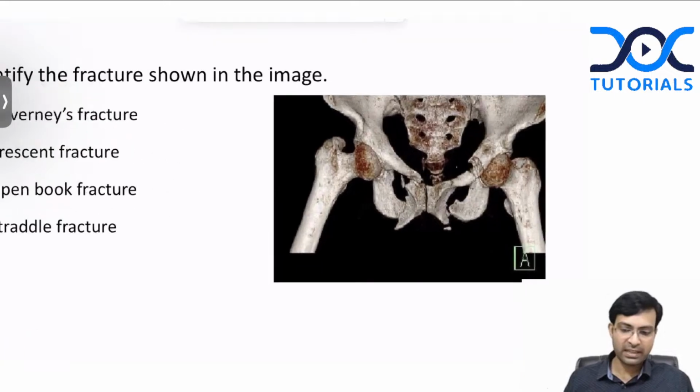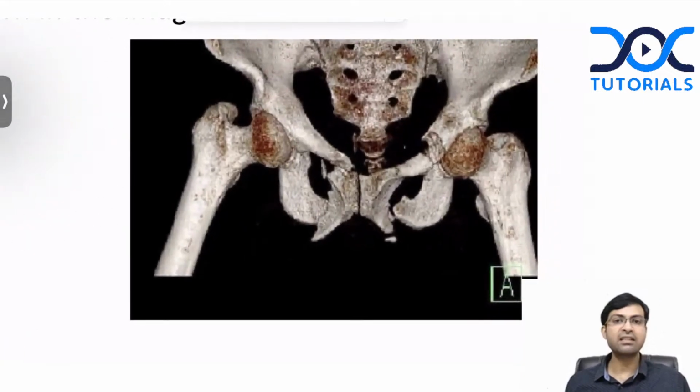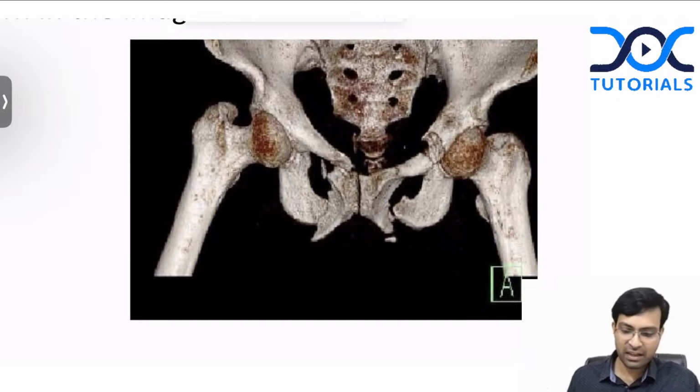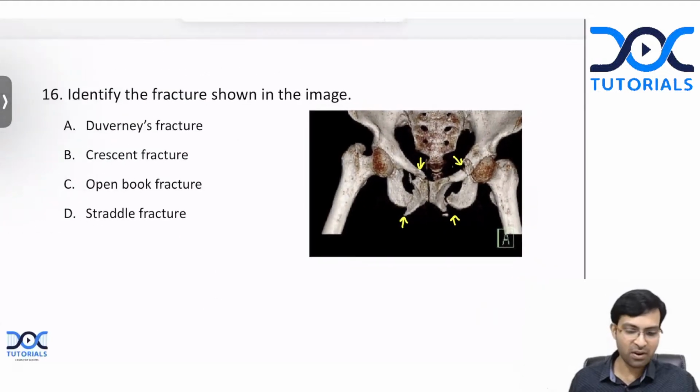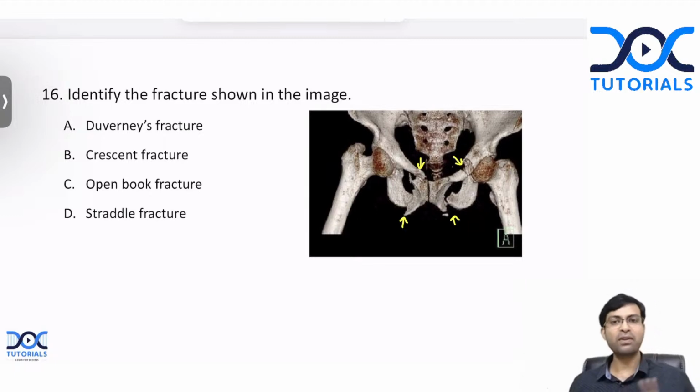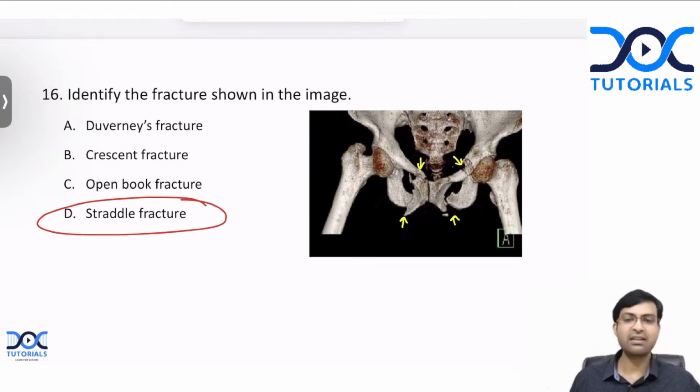If you look at the image, you can clearly see that this is a 3D reconstruction CT image of the pelvis. And there are many fractures that you see here, isn't it? The right and the left superior pubic ramus is fractured. The right and the left inferior pubic rami are fractured. So bilateral superior and inferior pubic rami fracture is called, yes, Pragati, it is straddle fracture. It is straddle fracture.